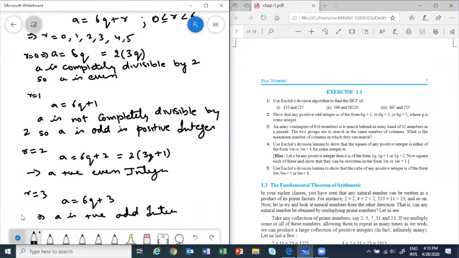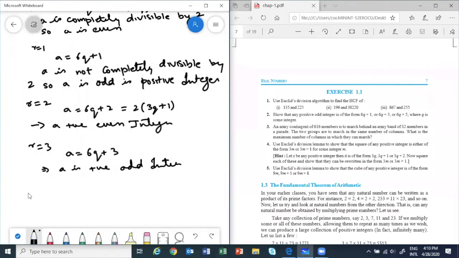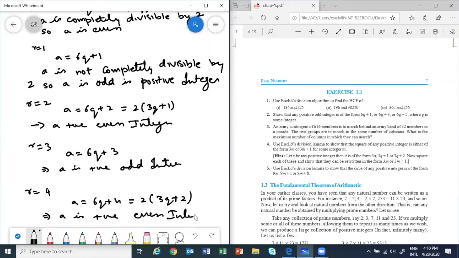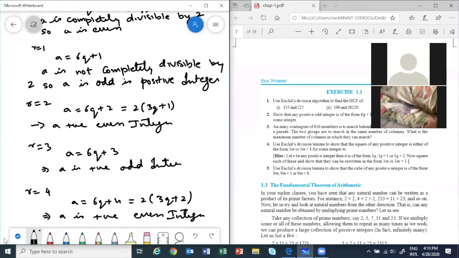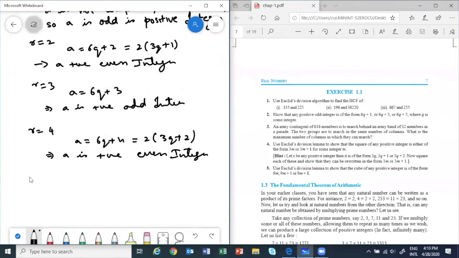Correct? Like this, we will proceed. And for R equal to 4, it will be even. Sorry, R equal to 4, A is equal to 6Q plus 4. That's equal to 2 times 3Q plus 2. So again, this will imply A is a positive even integer. And lastly, for R equal to 5, we will have odd. A will be odd. Okay, hence proved.